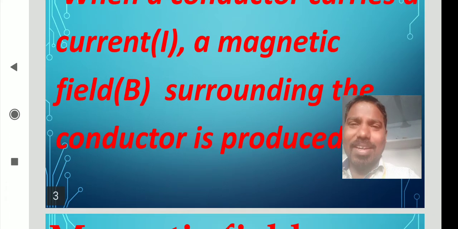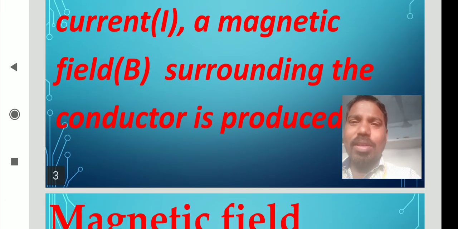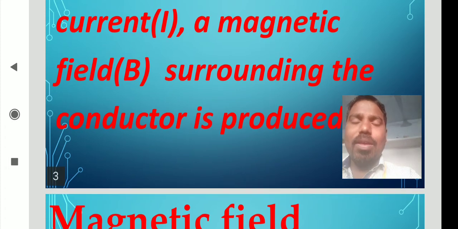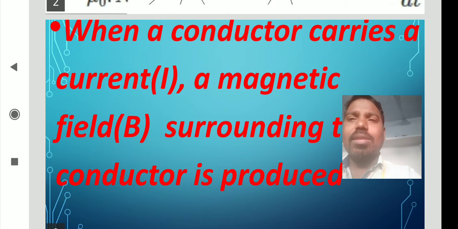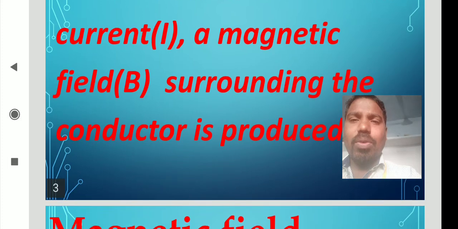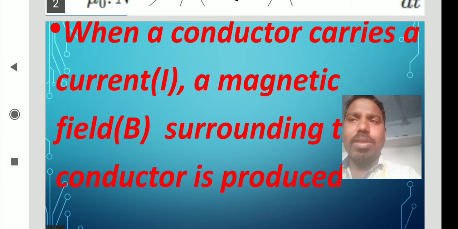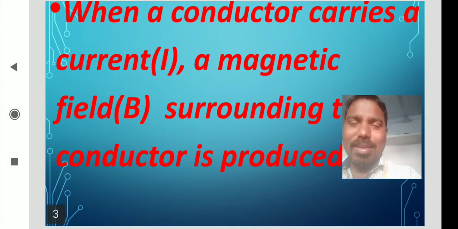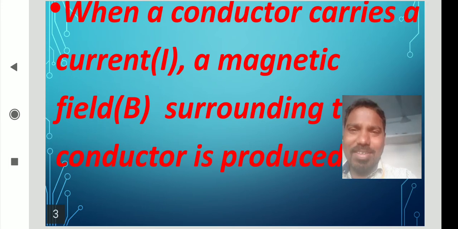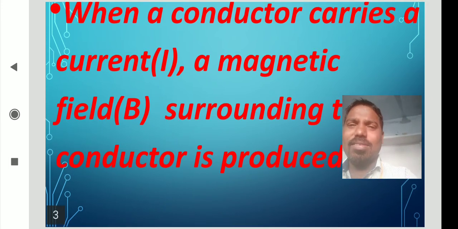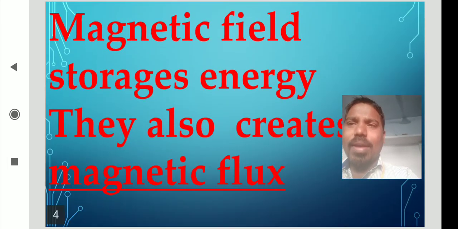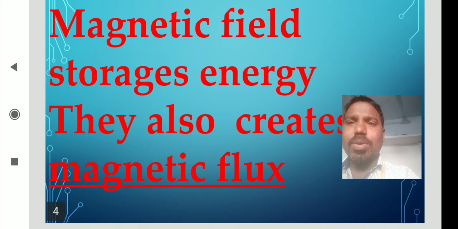What is a conductor? A conductor is a substance or element which allows the flow of electricity, that is, the flow of electrons through its body. An example of a conductor is metal. Is it right?